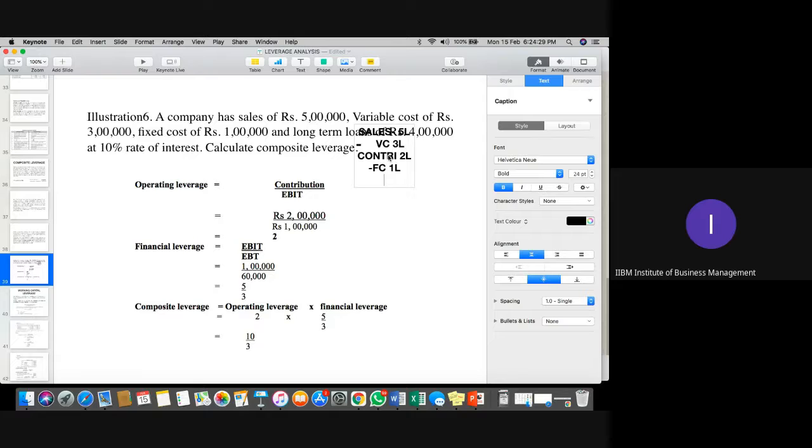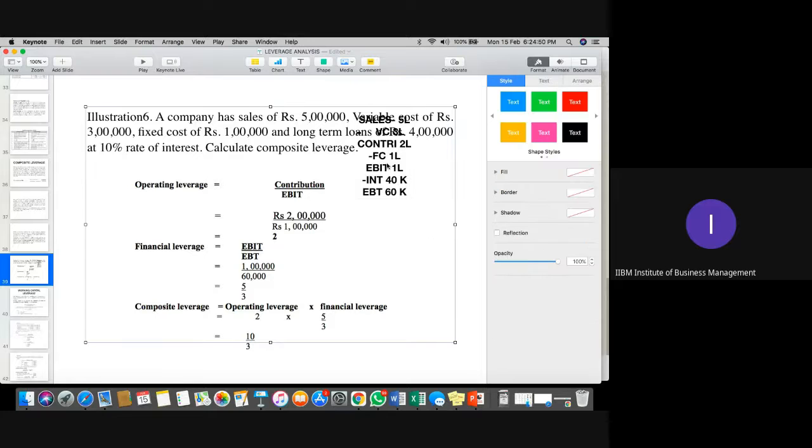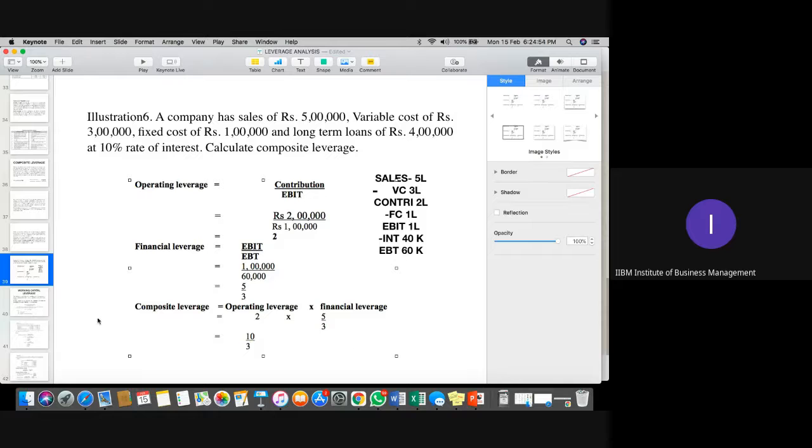So you will get your EBIT, which is 1 lakh. From EBIT, we'll subtract interest. Interest is 4 lakh at 10%, that is 40,000. So you will get your EBT, which is 60,000. Clear? This is how we calculate all the values, and just putting them in the formula, you will get the answer.